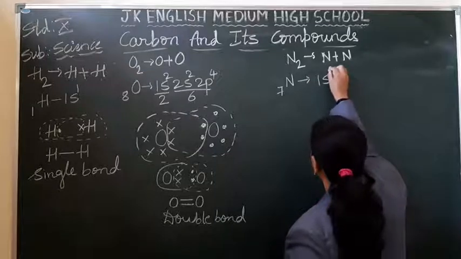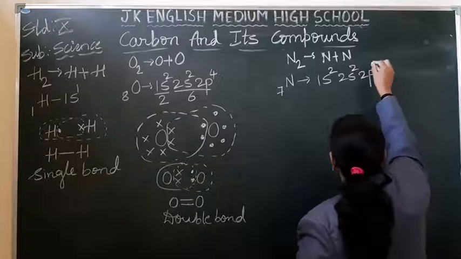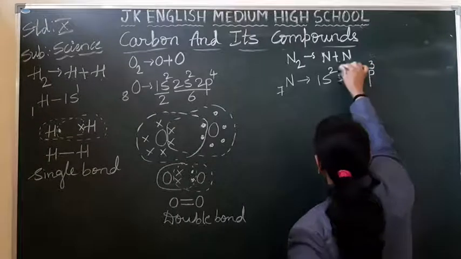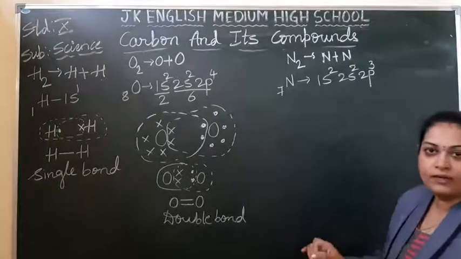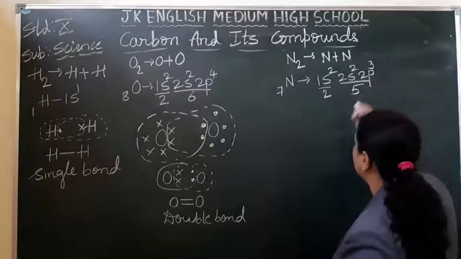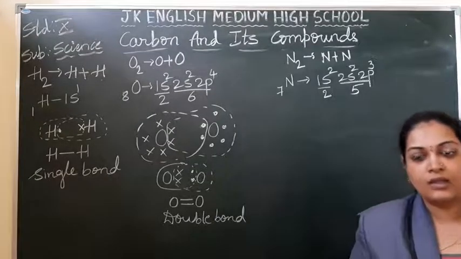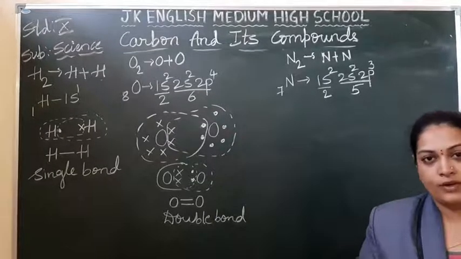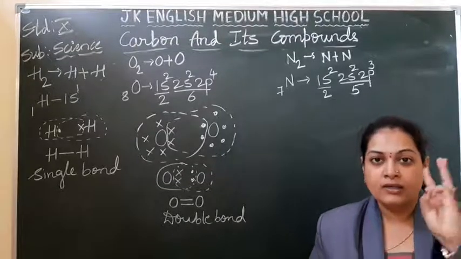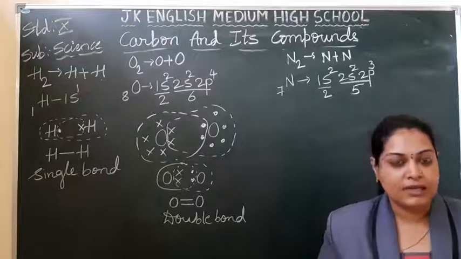So the electronic configuration is 1s2, 2s2, 2p3: 1, 2, 3, 4, 5, 6, 7 electrons. Correct? First shell with 2 electrons, second shell with 5 electrons. So how many are there in the outermost shell? 5 electrons. How many more are required? 3, to make 8, so that it can become stable, right?